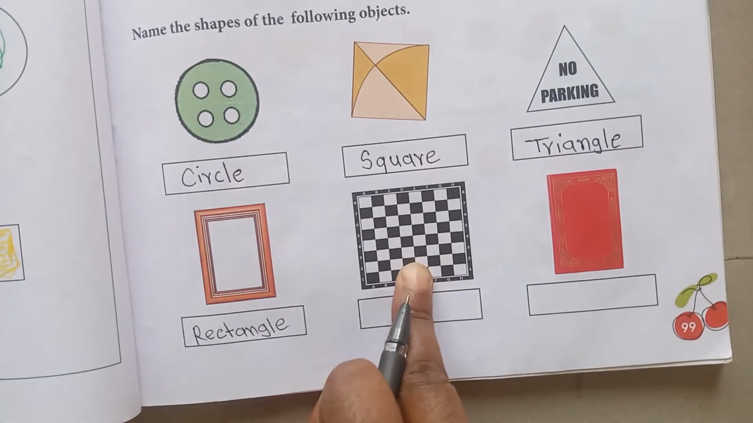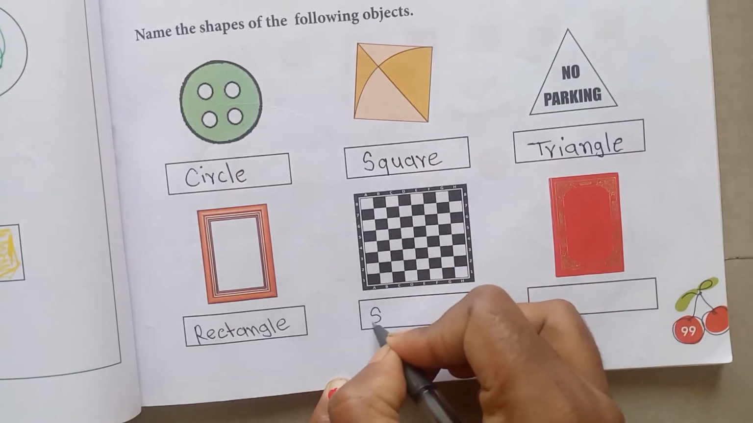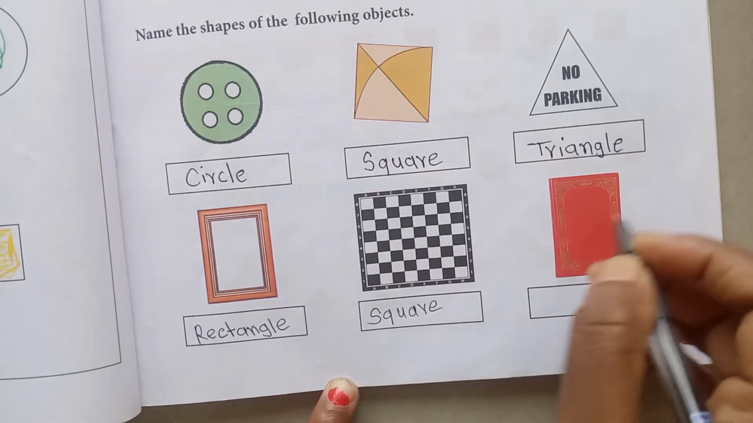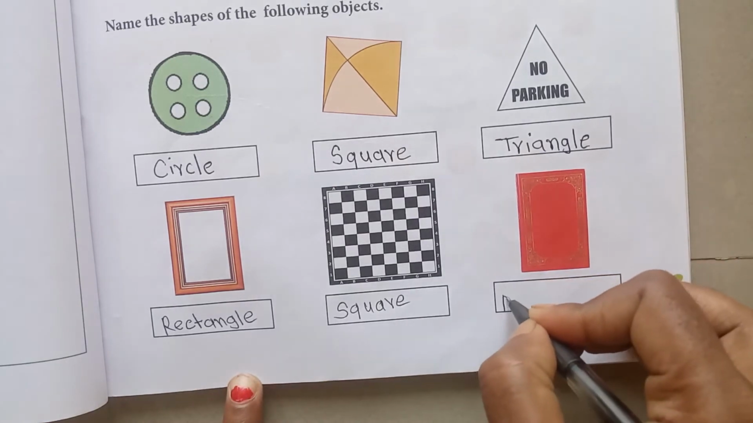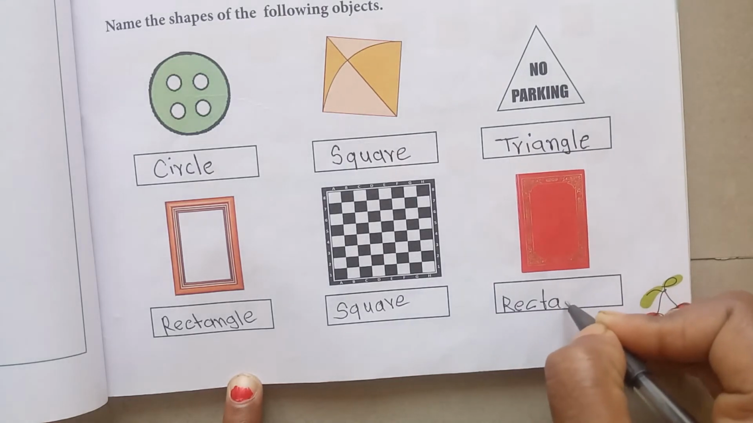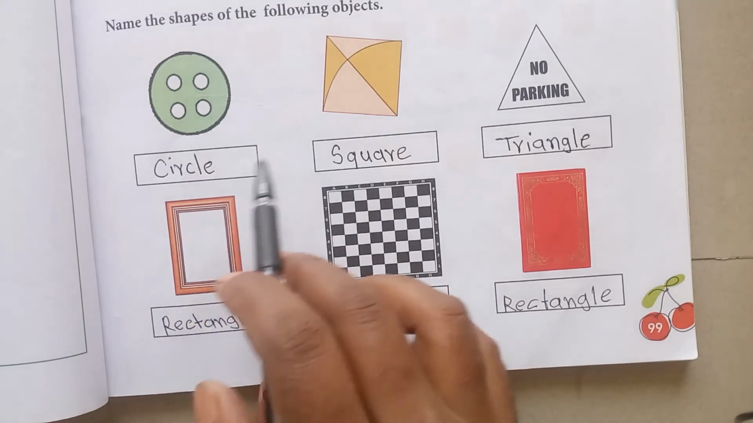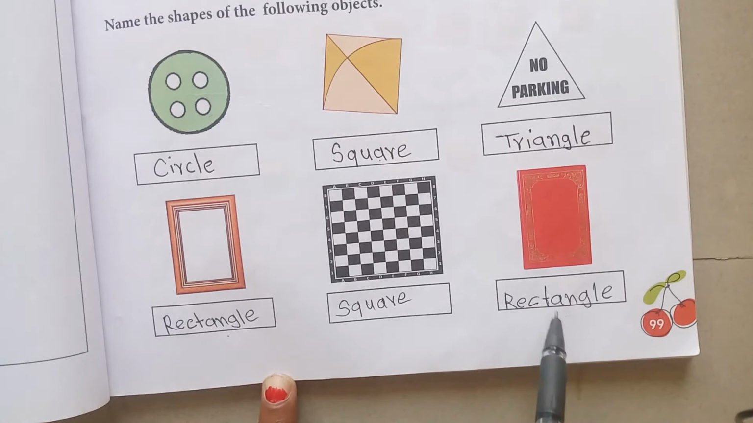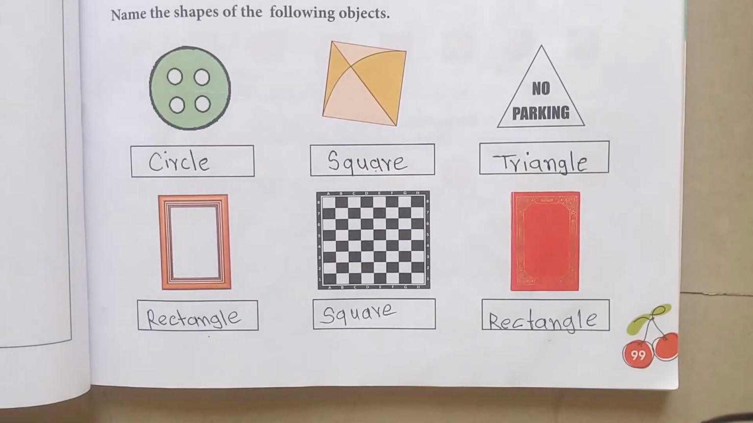Yes, this is also square. S-Q-U-A-R-E. Square. And this is rectangle again. R-E-C-T-A-N-G-L-E. Yes, circle, square, triangle, rectangle, square, rectangle. Yes. Now come on the next page.